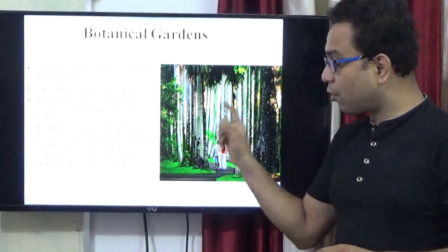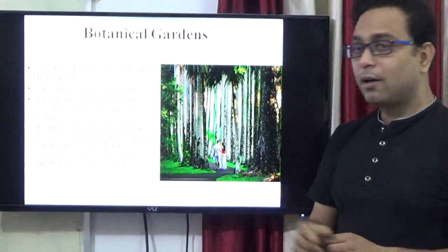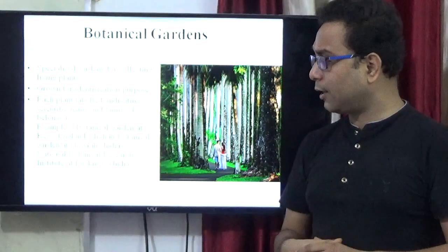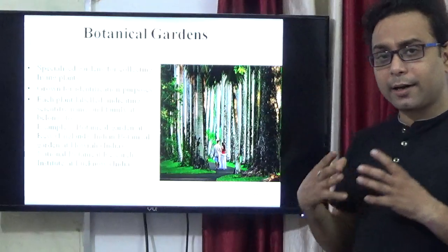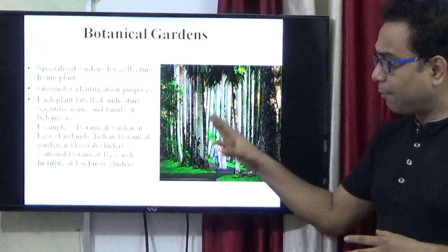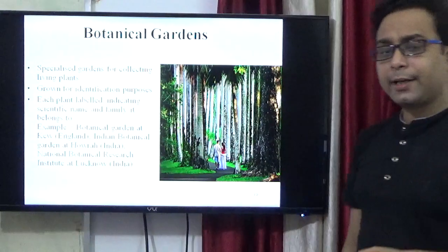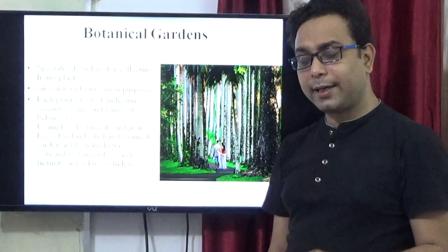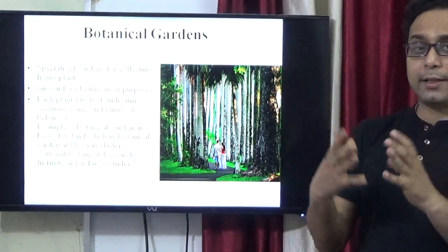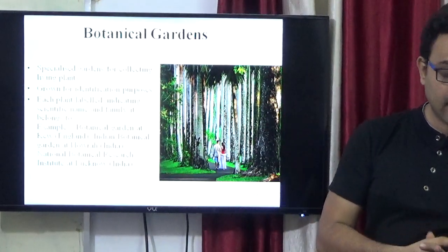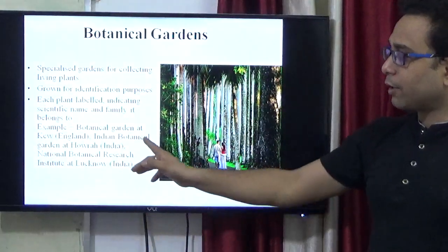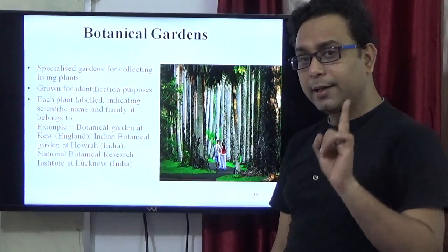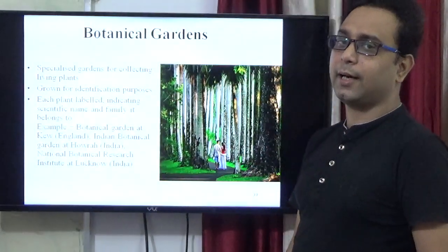Indeed, the names are also written on the stem part of the plants, because human beings easily notice the scientific name. But from your NEET point of view, the Royal Botanic Gardens, Kew in England is the world's biggest botanical garden. But here in India, where is the Indian Botanical Garden? It is at Howrah. It is the most important Indian botanical garden.